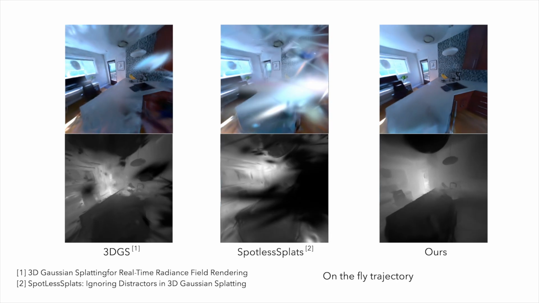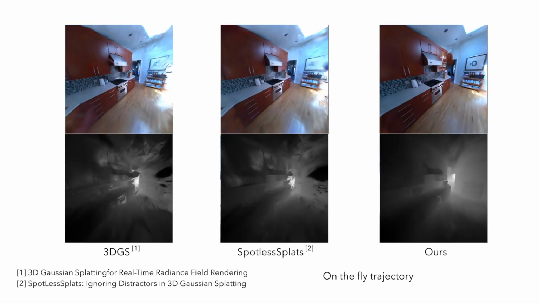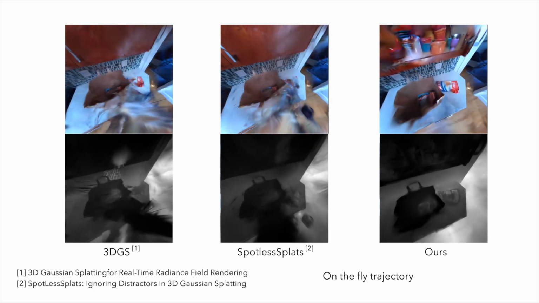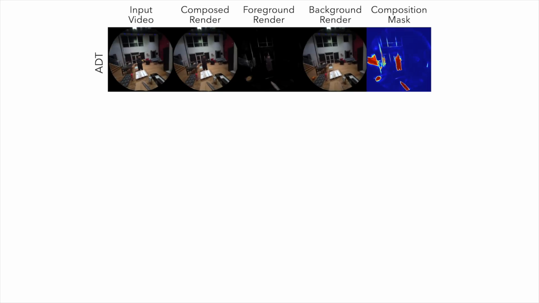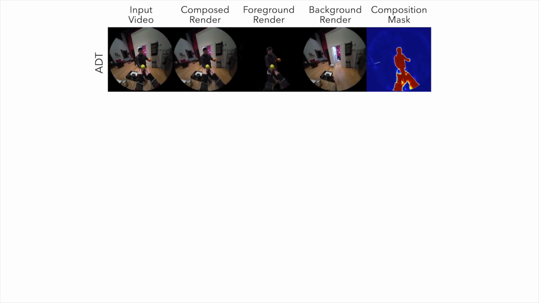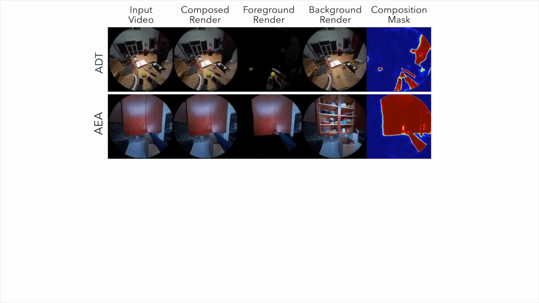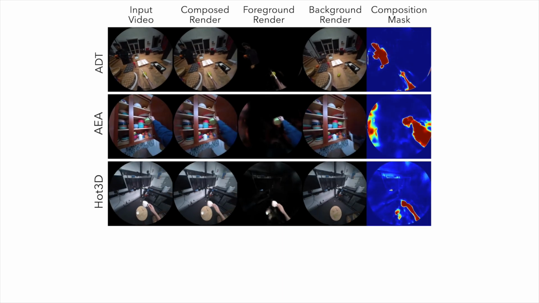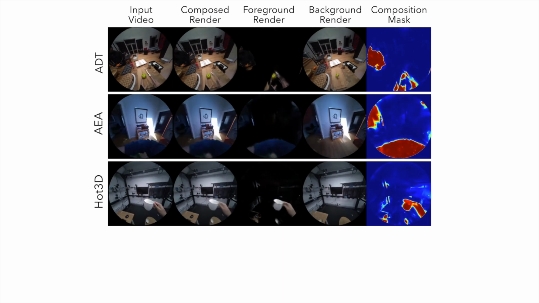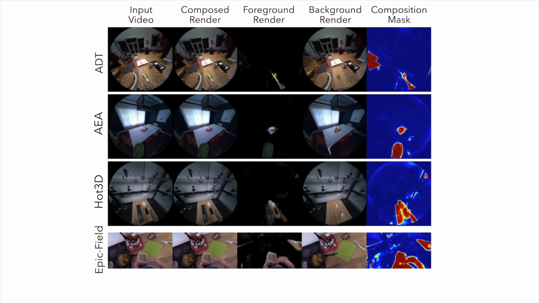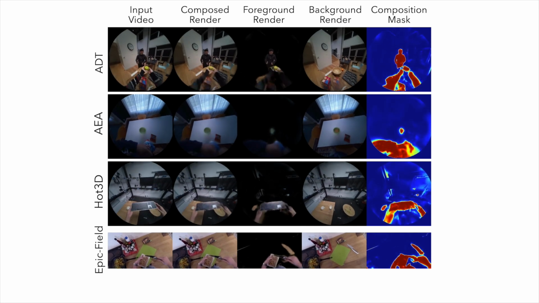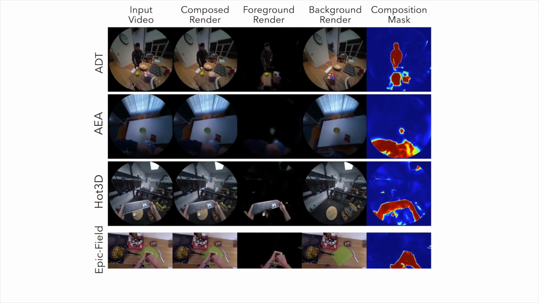Compared to baseline methods 3DGS and Spotless Splats, our proposed DeGauss creates a distractor-free scene with fine details and smooth depth geometry. We demonstrate the wide generalizability to various egocentric datasets, specifically the ARIA Digital Twin Dataset, ARIA Everyday Activities Dataset, HOT3D Dataset, and Epic Fields Dataset. DeGauss robustly decomposes dynamic and static elements and creates a distractor-free 3D scene.